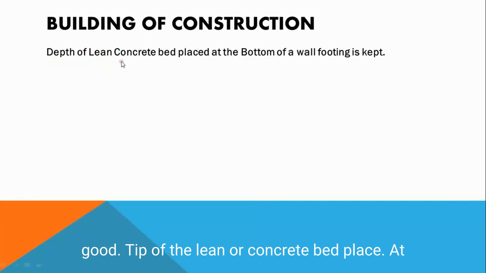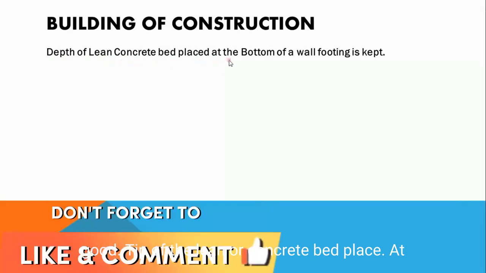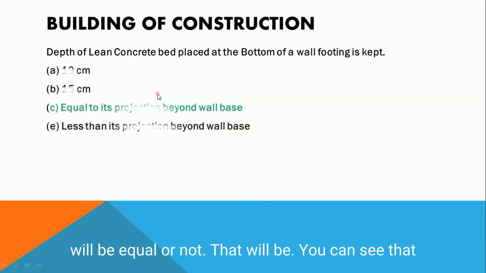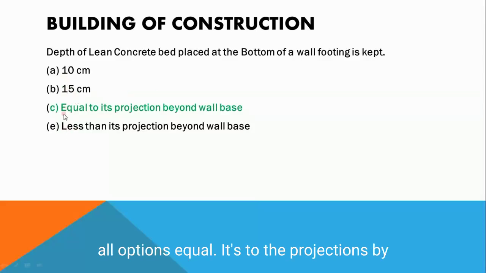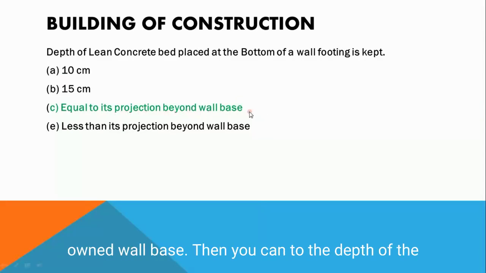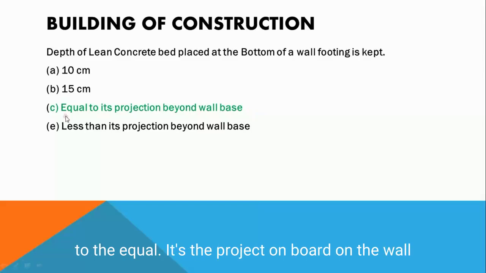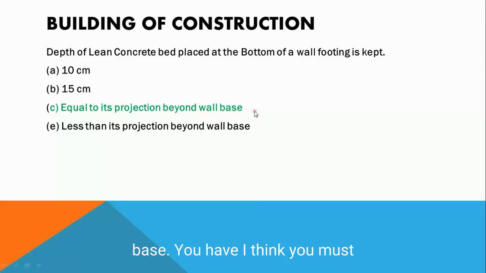The depth of the lean concrete bed placed at the bottom of the wall footing is kept equal to, or not, you can see all the options. The answer is equal to the projection of the wall base. So the depth of the lean concrete placed at the bottom of the footing is kept equal to the projection beyond the wall base.